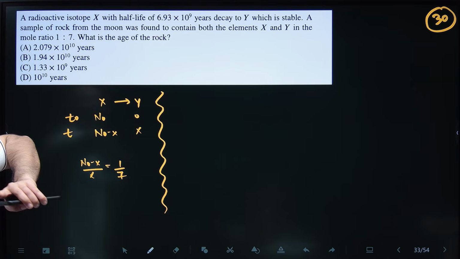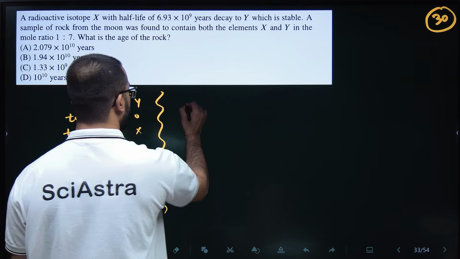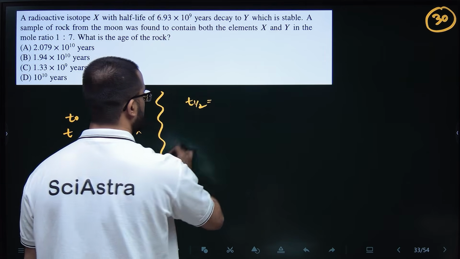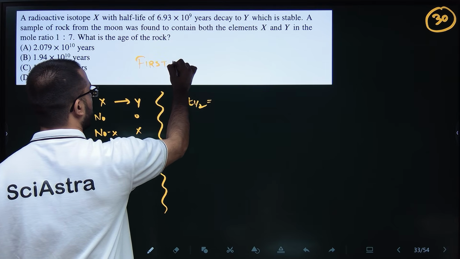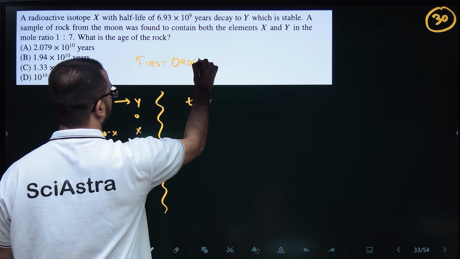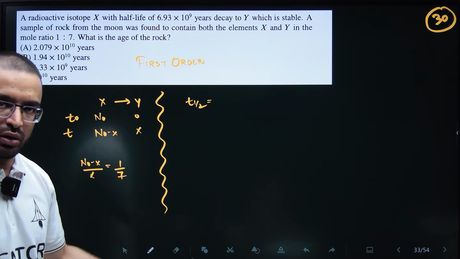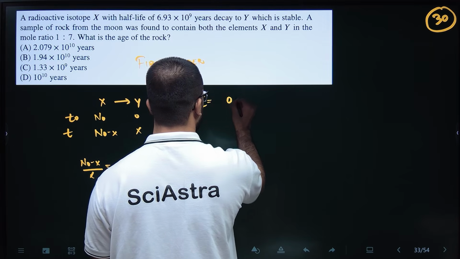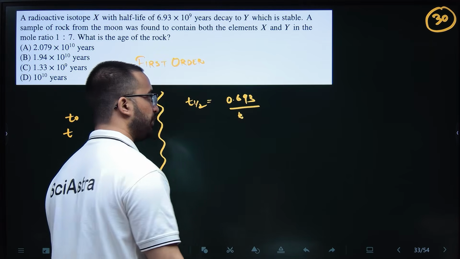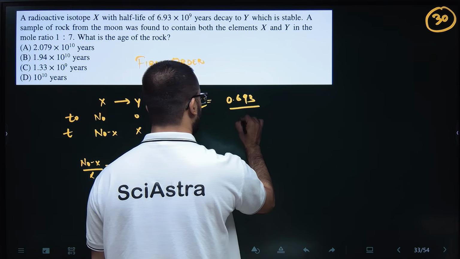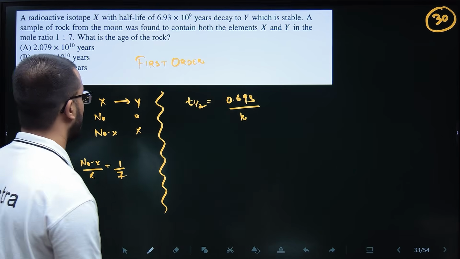Half-life is given. All the radioactive isotopes follow first order kinetics. You should know that. So if this is first order, T half will be 0.693, ln2, divided by K. Okay, K is the rate constant. So from here you can find your rate constant.